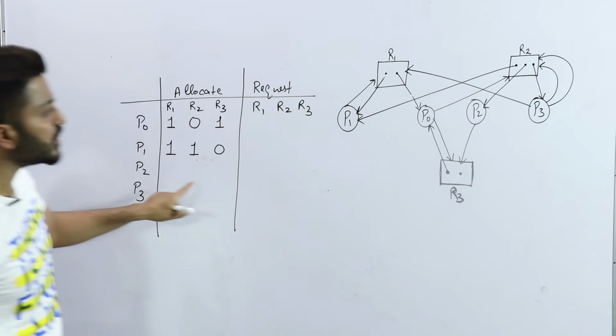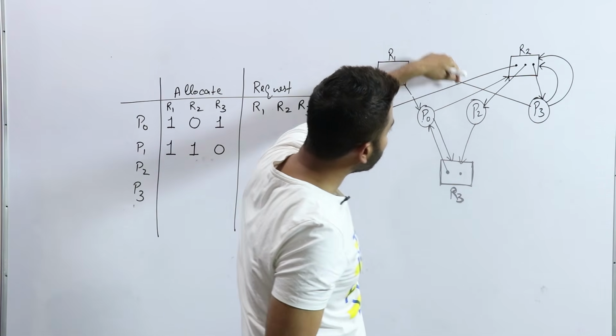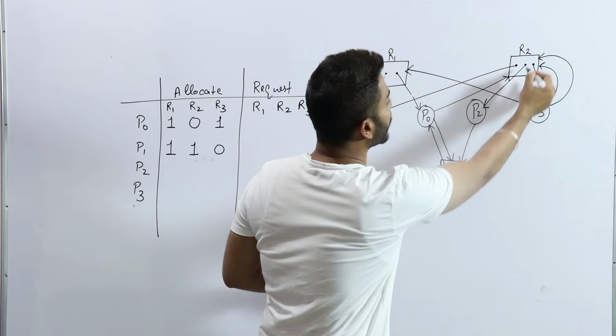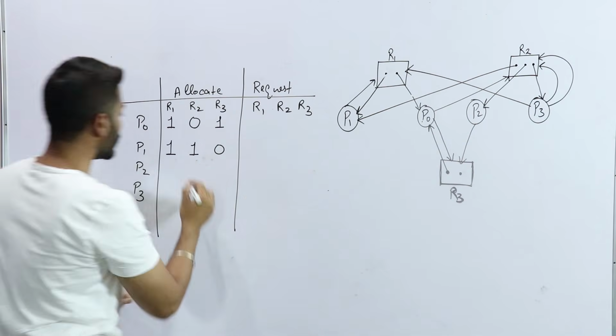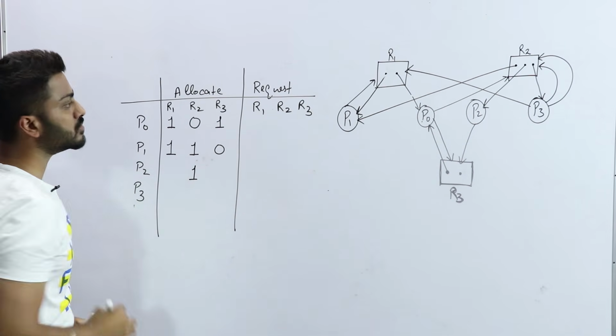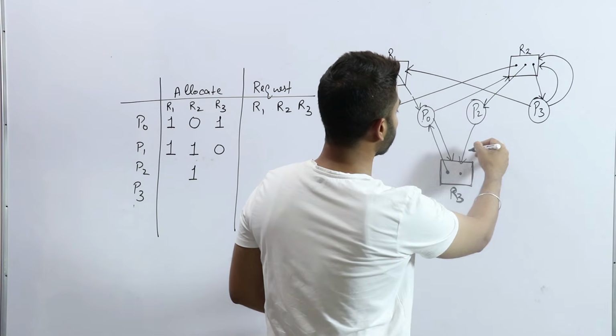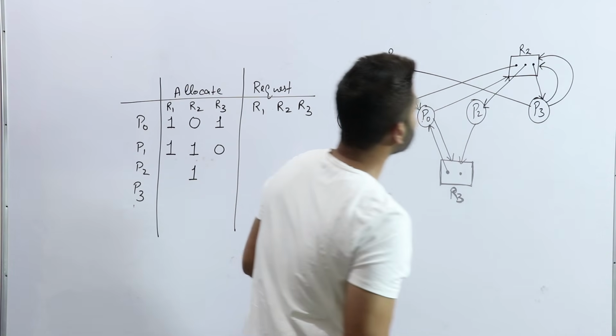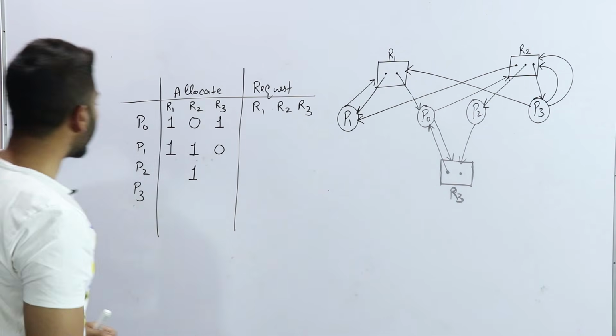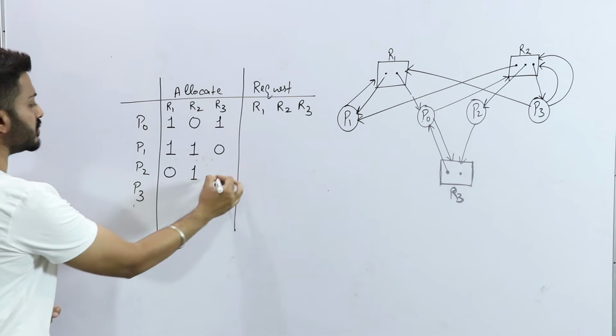Check for P2. P2 is holding how many resources? P2 is holding one resource of R2. Any other resource? No. Check for P3, so just write 0.